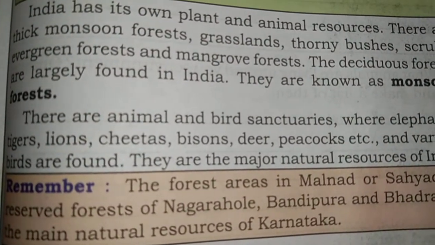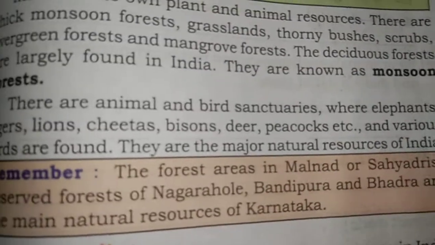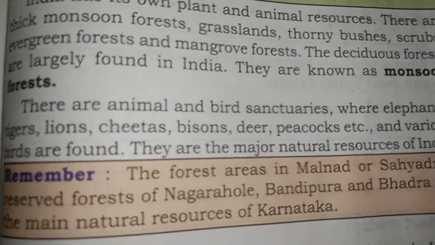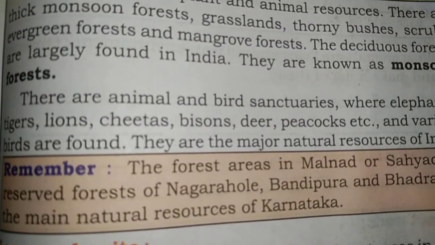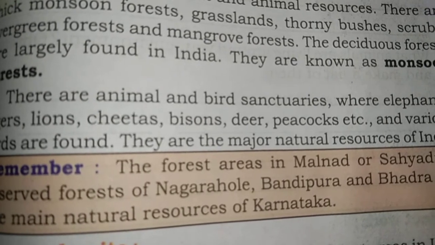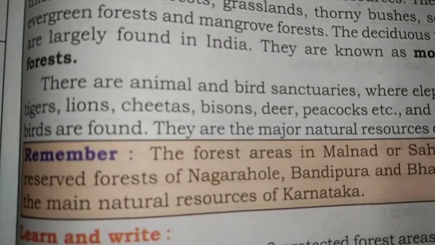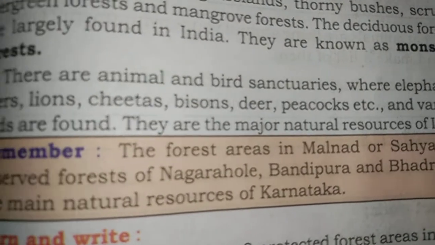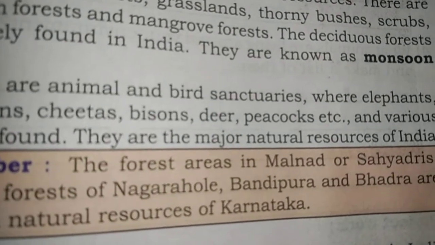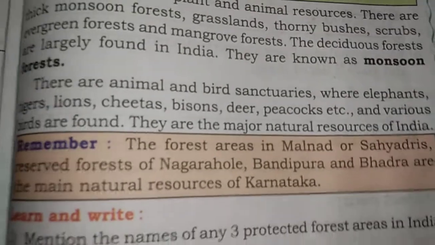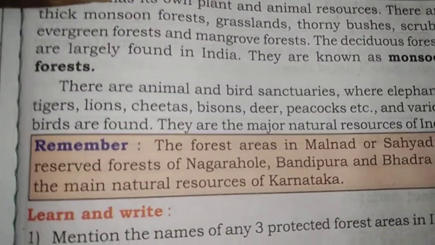There are animal and bird sanctuaries where elephants, tigers, lions, cheetahs, bisons, deer, peacocks and various birds are found. They are the major natural resources of India.